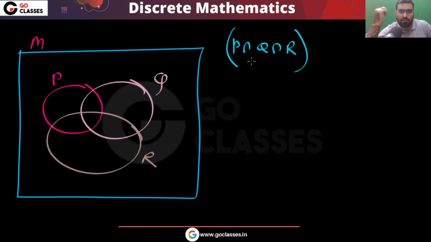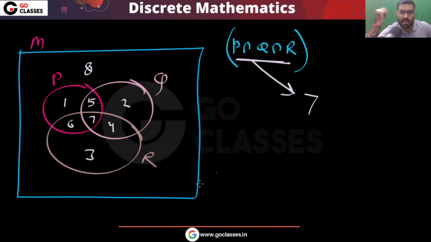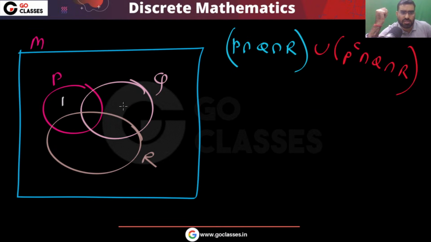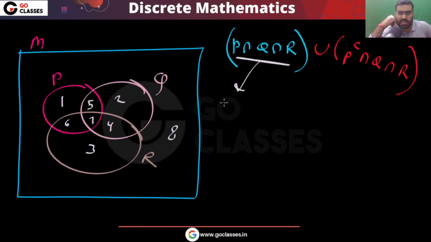So first of all, what is this area? Tell me. If I ask you what this area will be, you can notice the areas 1, 2, 3, 4, 5, 6, 7, 8. So what will be the final area? This area will be area number 7. Now the same question again. You can notice 1, 2, 3, 4, 5, 6, 7, 8. So this area we found, that is area 7.